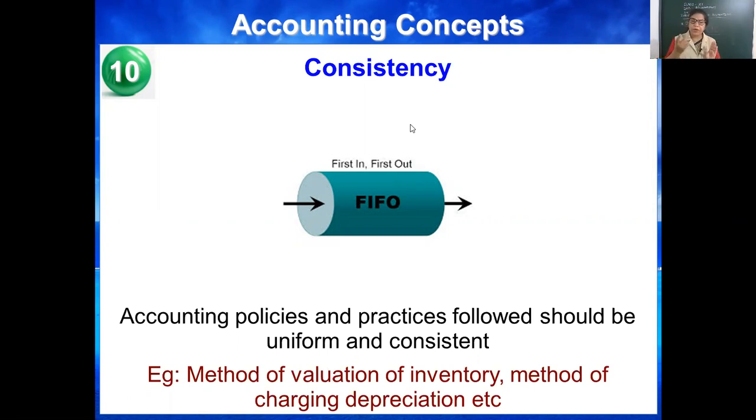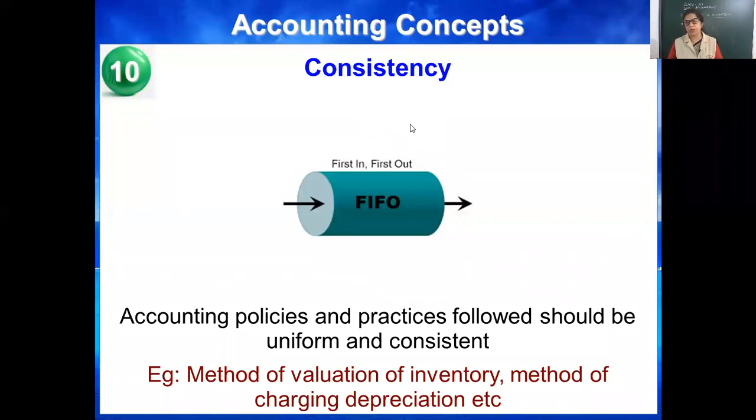Like methods of valuation of inventory, methods of charging depreciation. See, there are various methods of charging of depreciation. Fixed method, depreciation remains fixed. Diminishing value method, depreciation reduces every year. So every method will give different results.